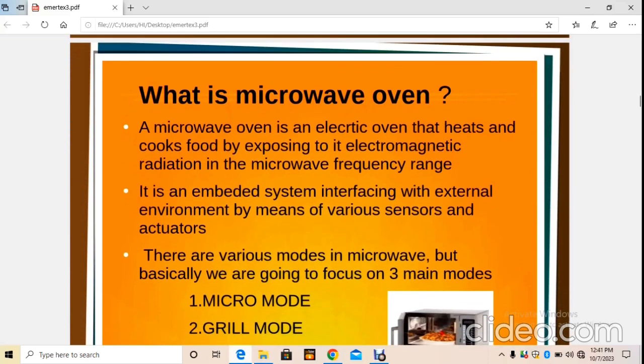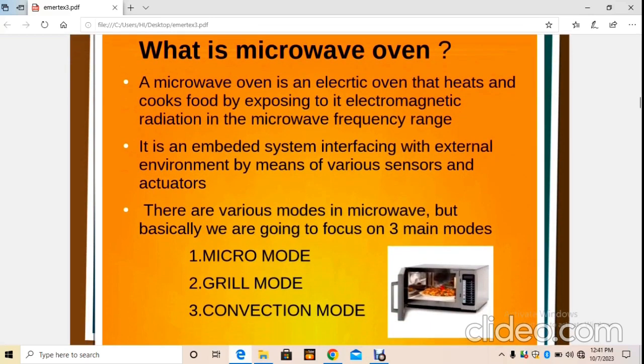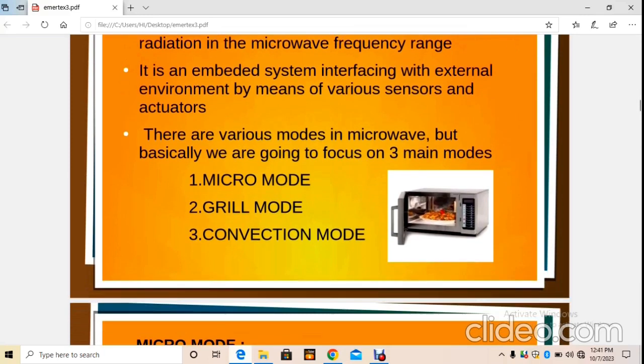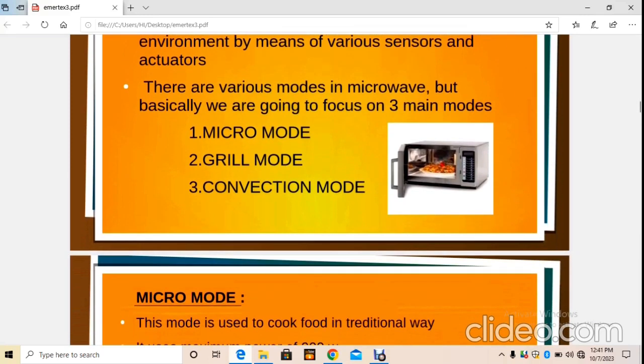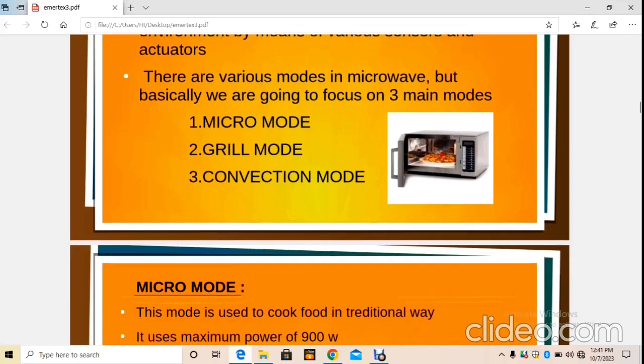Coming towards the microwave oven. A microwave oven is an electronic oven that heats and cooks food by exposing it to electromagnetic radiation in the microwave frequency range. It is an embedded system interfacing with the external environment by means of various sensors and actuators. There are mainly three modes in this microwave oven: micro mode, grill mode and finally convection mode.